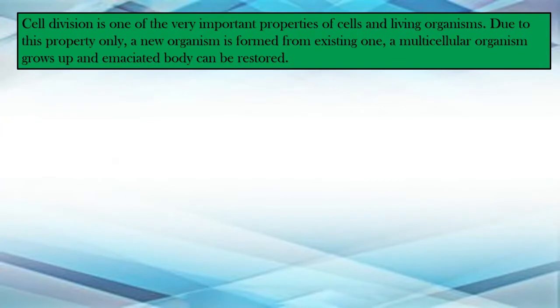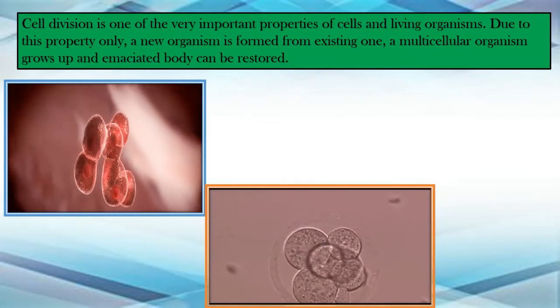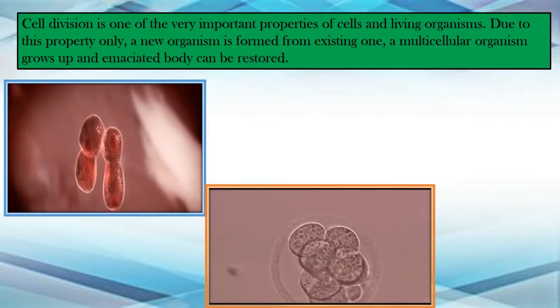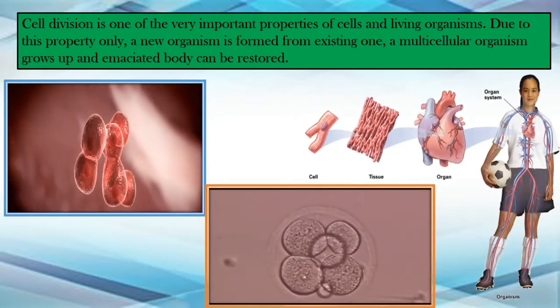Cell division is very important, as I told you from the very first slide that we studied. Cell division is one of the very important properties of cells and living organisms. Due to this property only, a new organism is formed from an existing one, a multicellular organism grows up, and an emaciated body can be restored.